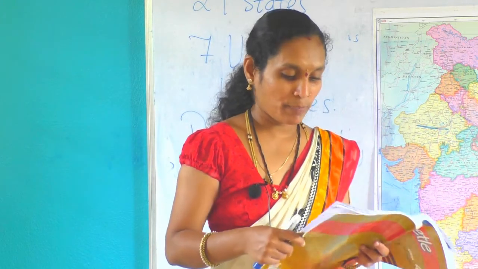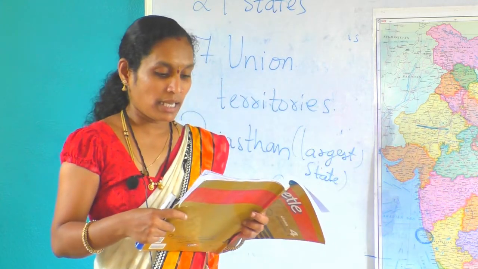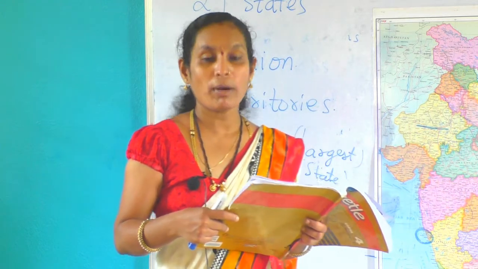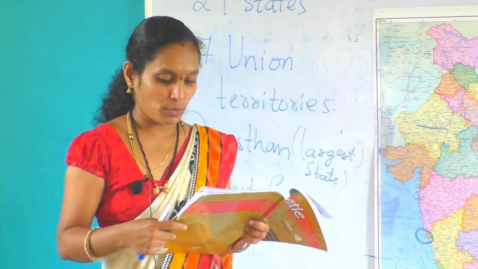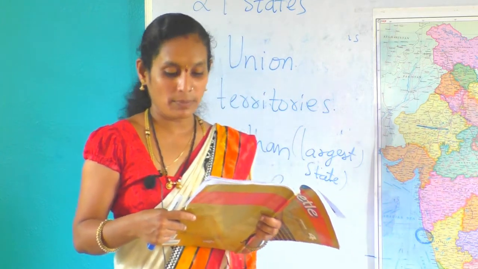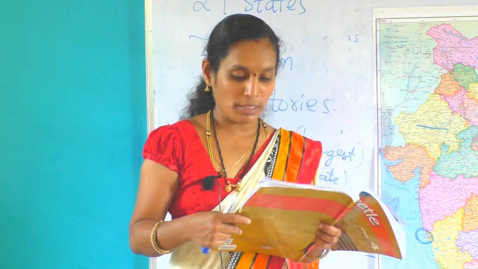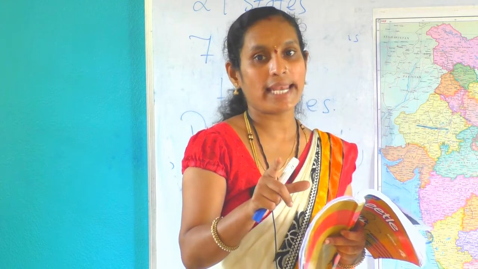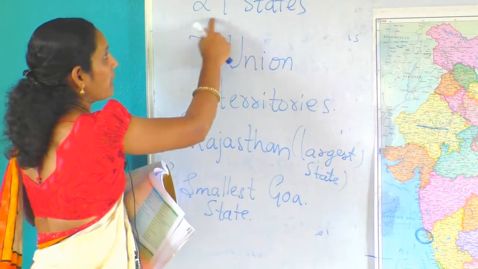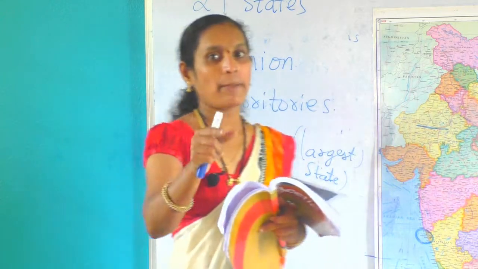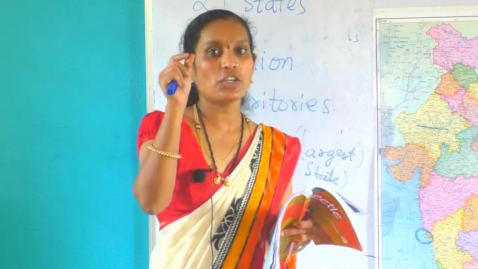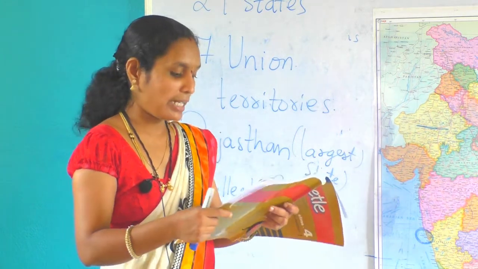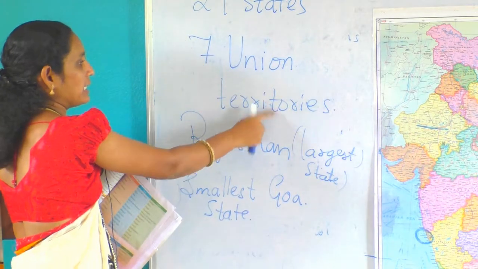Madhya Pradesh, Bhopal. Manipur, Imphal. Mizoram, Aizawl. Odisha, Bhubaneswar. Rajasthan, Jaipur. Tamil Nadu, Chennai. Tripura, Agartala. Uttar Pradesh, Lucknow. These are the capitals of states. 29 states, 29 capitals. Read them at home and write them in classwork. Next, about the 7 union territories.